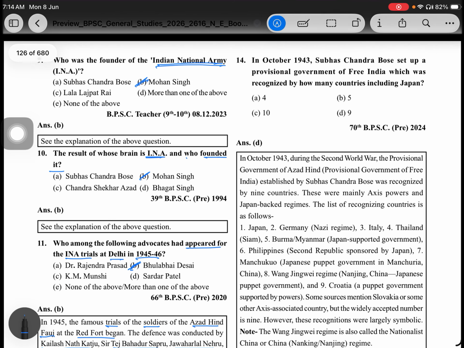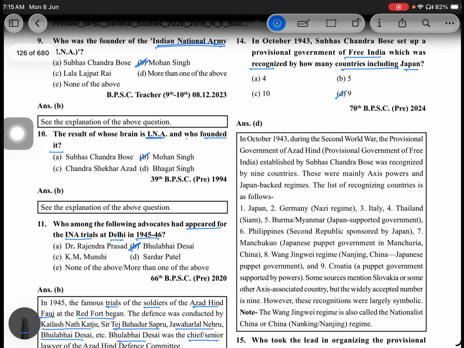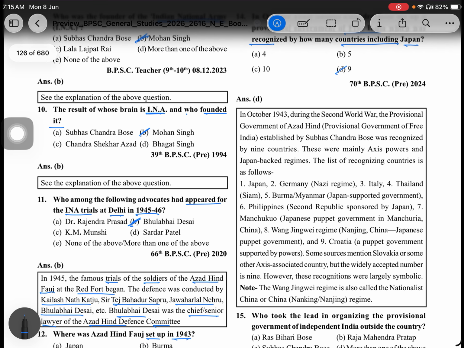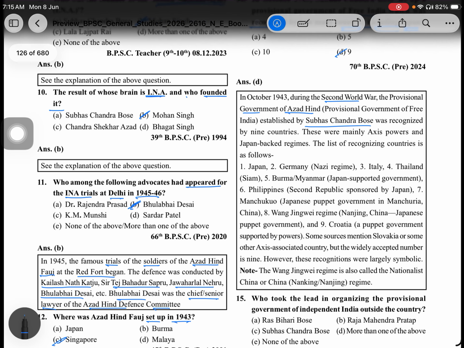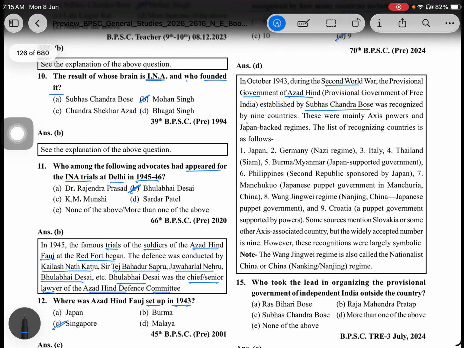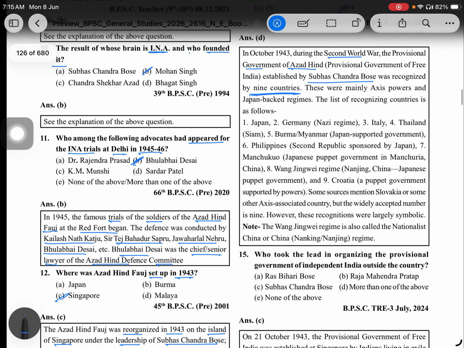We move to the next question. In October 1943, Subhash Chandra Bose set up the Provisional Government of Free India, which was recognized by how many countries including Japan? The answer is 9. In October 1943, during the Second World War, the Provisional Government of Free India established by Subhash Chandra Bose was recognized by 9 countries.